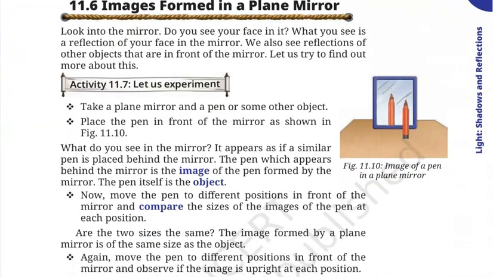What you need to do is you look into your mirror. What will happen? You see your face. Or if you put any object in front of the mirror, what do you see? The image of that object. As you can see, the image of a pen in a plane mirror. Okay, so now what can we say about the image formed? What are the characteristics of the image formed? Let us learn about the characteristics of the image formed. So first, let us learn about the size of the image. Number one, size of the image.